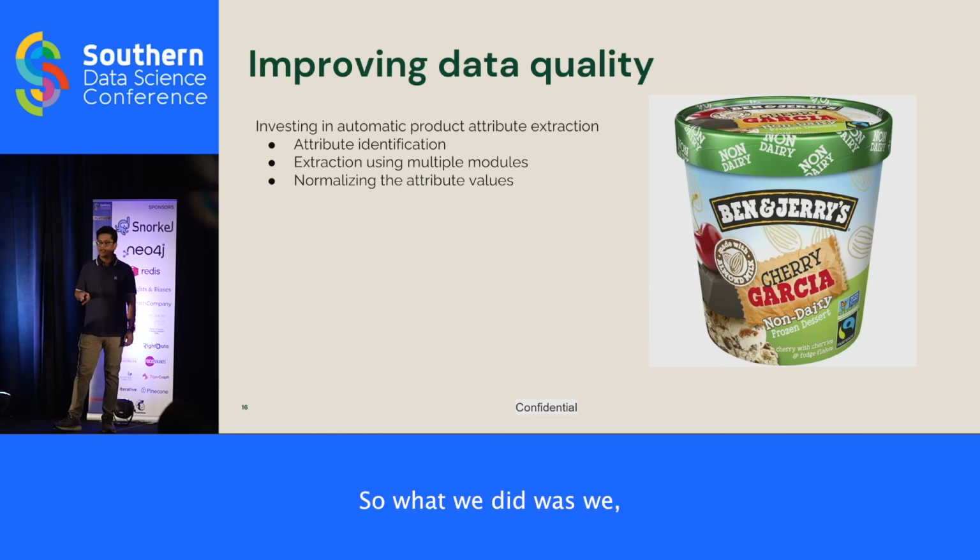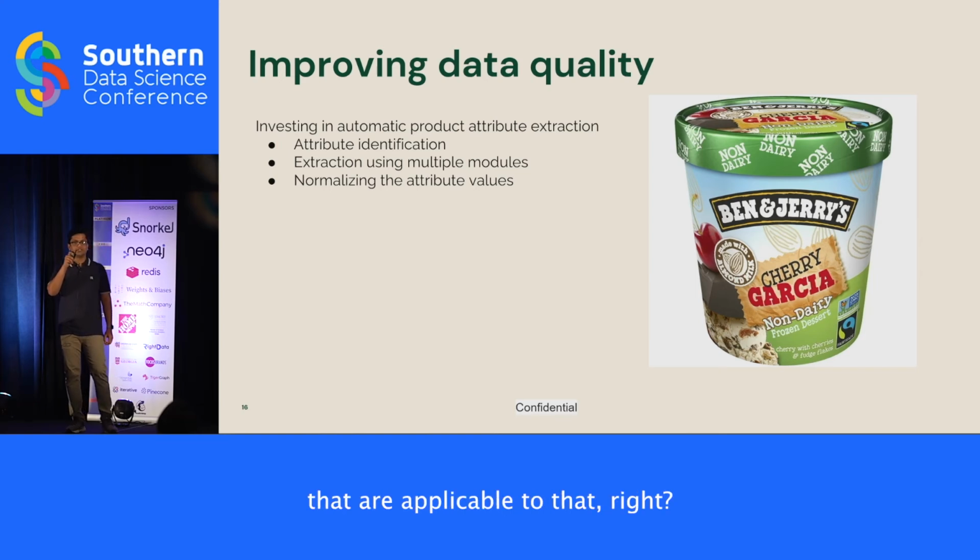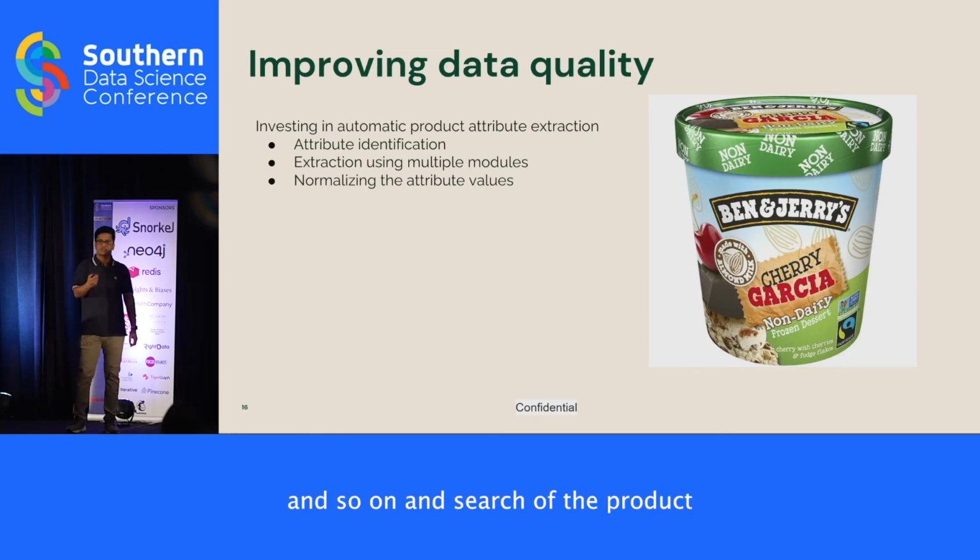So what we did was we broke down this problem into 3 steps. The first one is attribute identification, which means for a given product or a category of product, we need to first identify what are the attributes that are applicable to that. So for example, for milk, maybe fat content, brands, and so on are the product attributes.